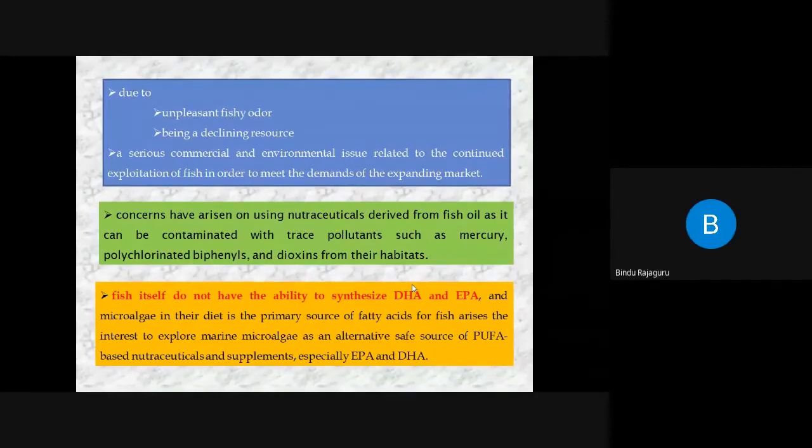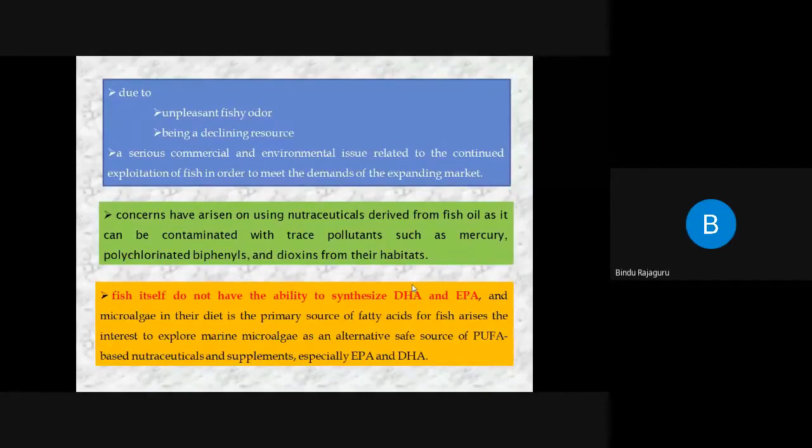So the fishes are getting the DHA and EPA from microalgae. Okay, rather than synthesizing, they don't have the ability to synthesize it. Since they have a lot of microalgae, they get the EPA and DHA from whom? They get the EPA and DHA from the microalgae.